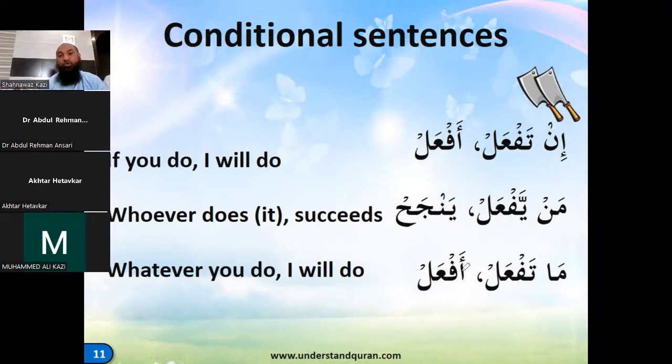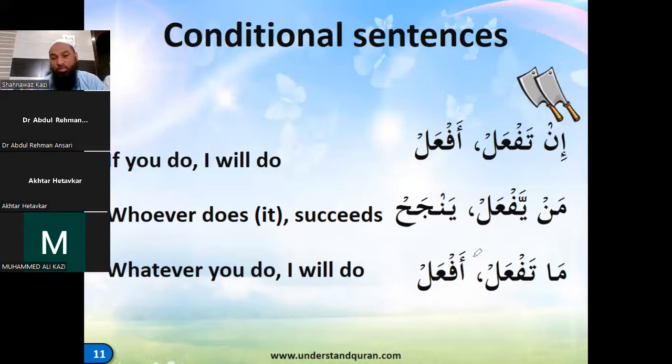So these are the three types of conditional sentences in which in, man and ma is used. So in is if, and it is followed by two verbs. If you do, I will do. If you are working, then you will succeed. And whatever you do, I will do. So if you are doing something, then I will do it.